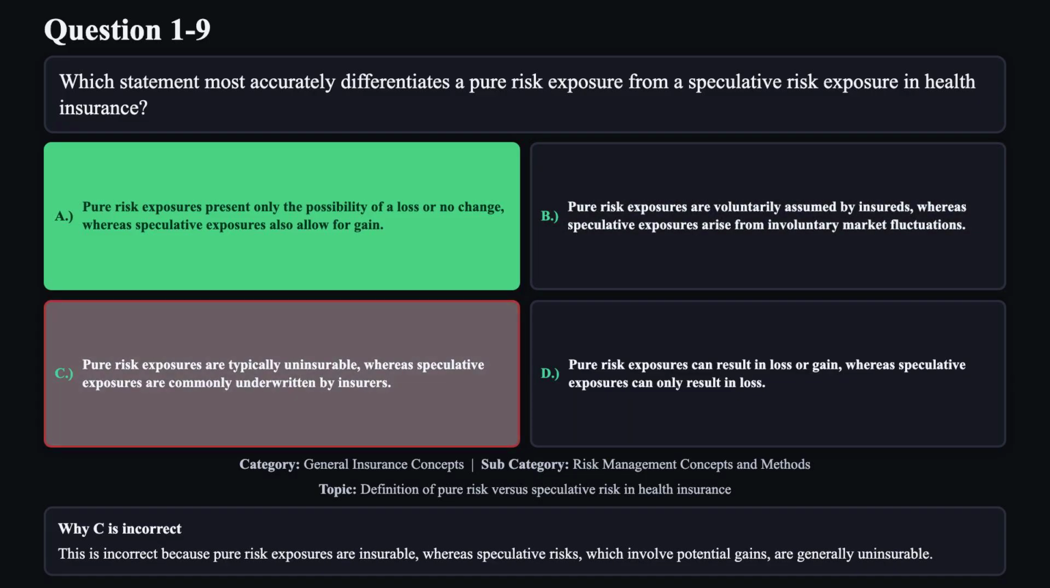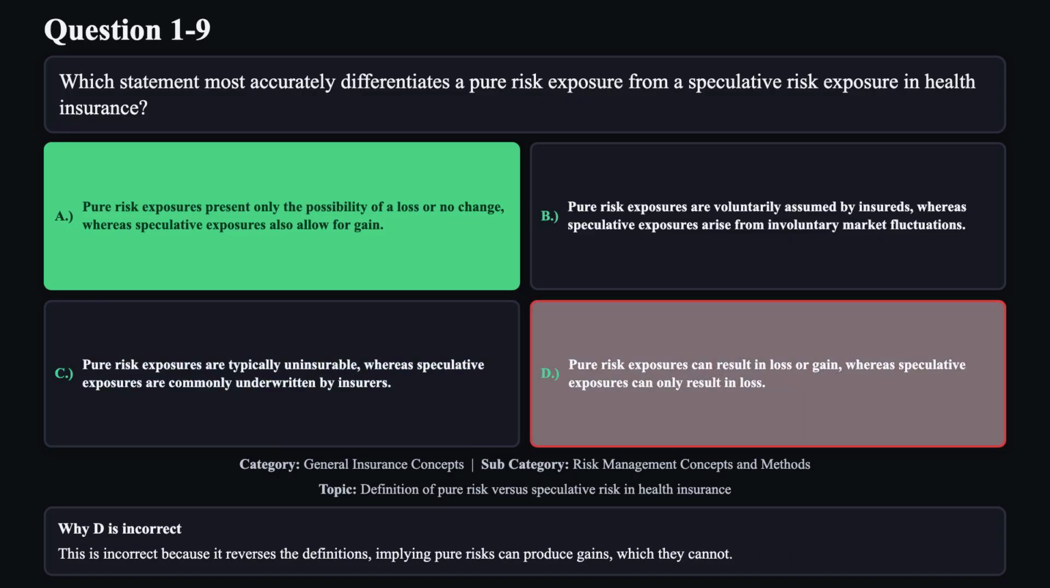Reason C is not correct. This is incorrect because pure risk exposures are insurable, whereas speculative risks, which involve potential gains, are generally uninsurable. Reason D is not correct. This is incorrect because it reverses the definitions, implying pure risks can produce gains, which they cannot.